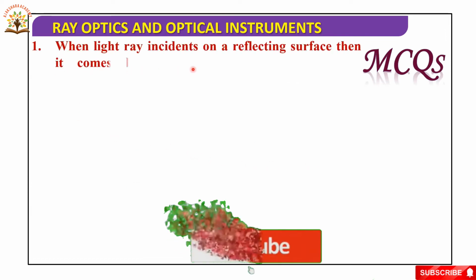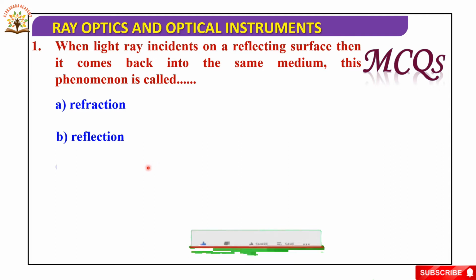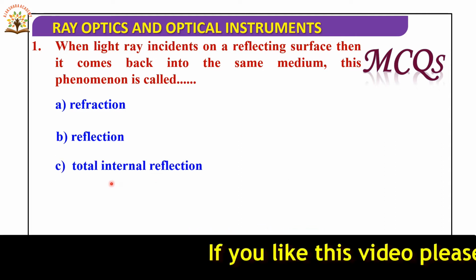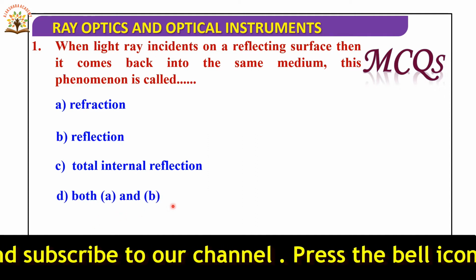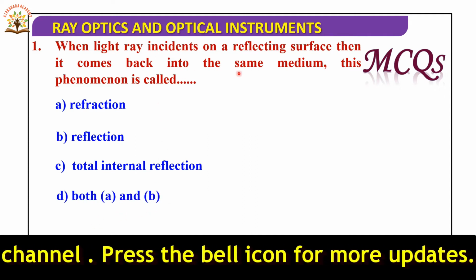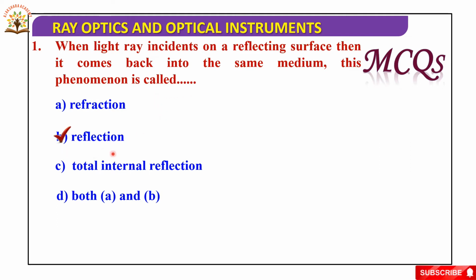First one. When a light ray is incident on a reflecting surface and comes back into the same medium, this phenomenon is called: first option, refraction; second option, reflection; third option, total internal reflection; fourth option, both A and B. So here, the bouncing back of light is known as reflection. So the second option is correct. Now next.